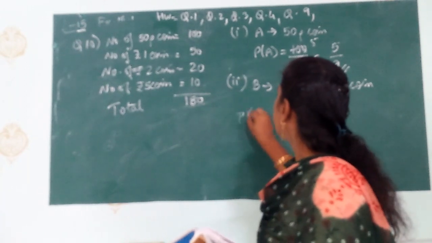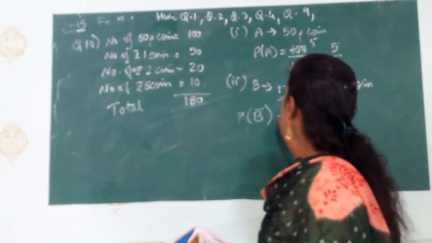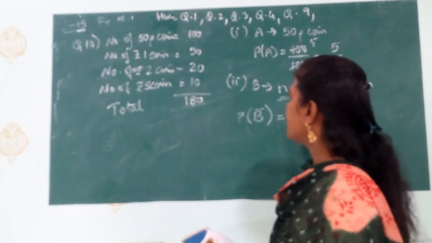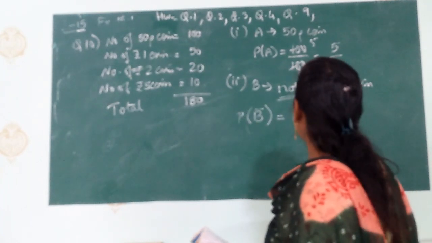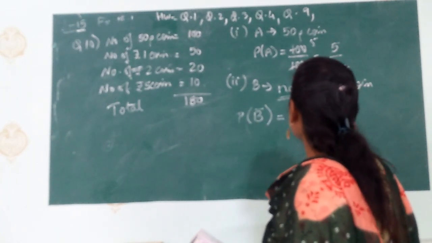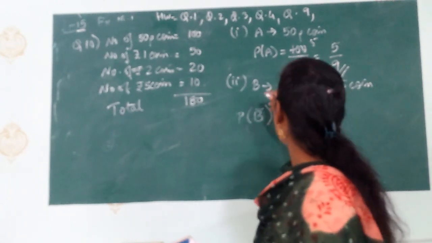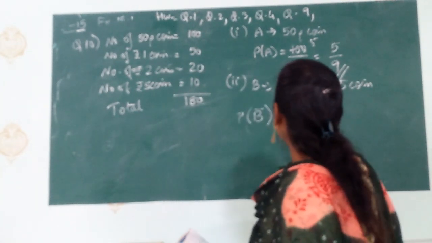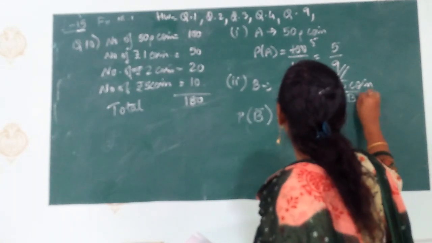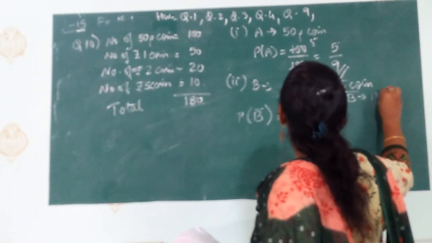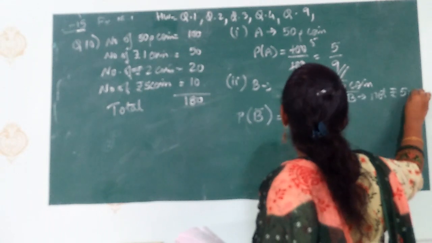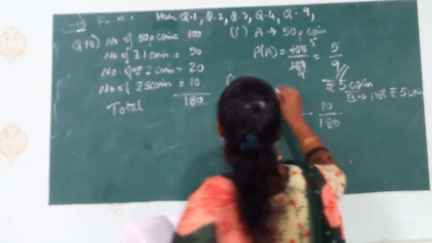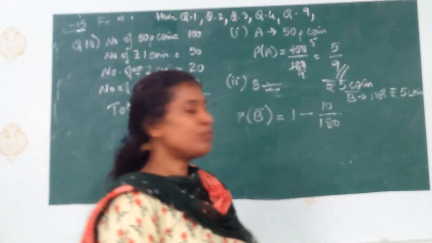So probability of not B is equal to 1 minus, that is 10 upon 180. Okay. Here we have the 5 rupee coin and we have to find not B, that is not a 5 rupee coin. I am just changing here because it would be easy for you to understand, otherwise it will be difficult.